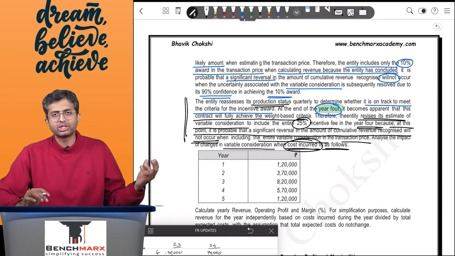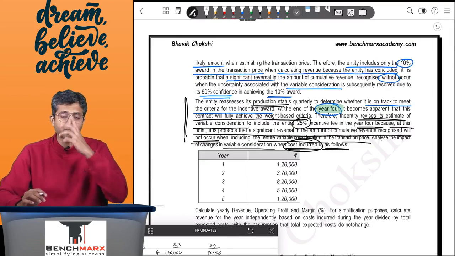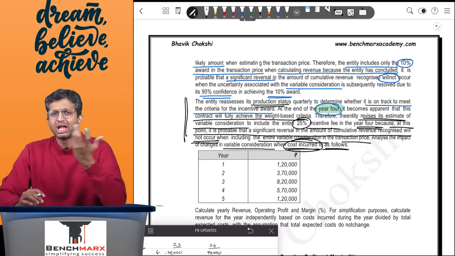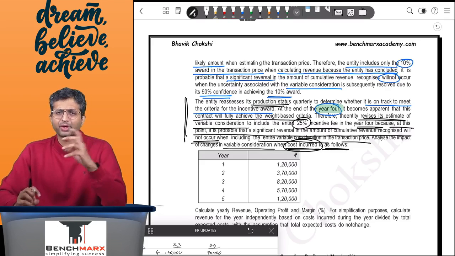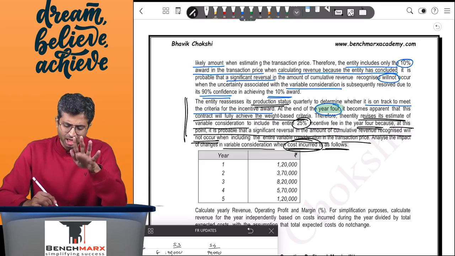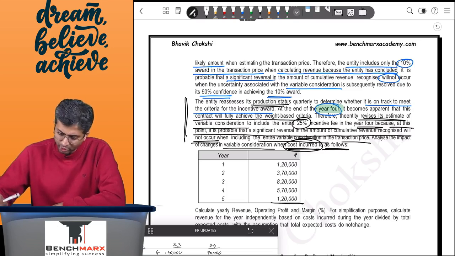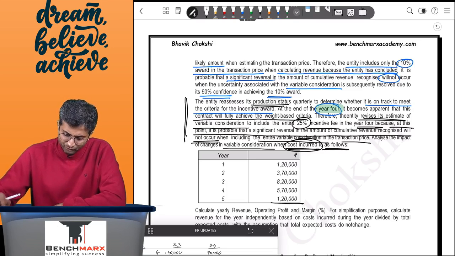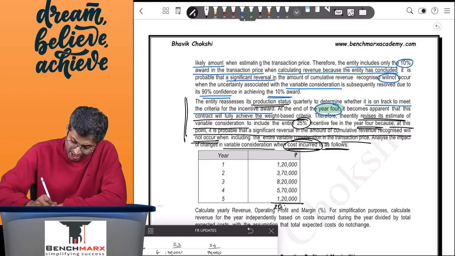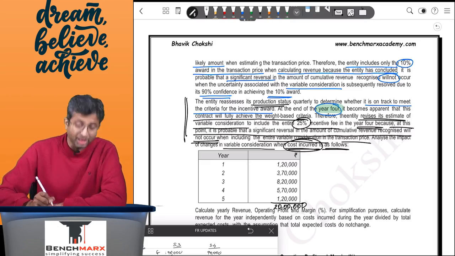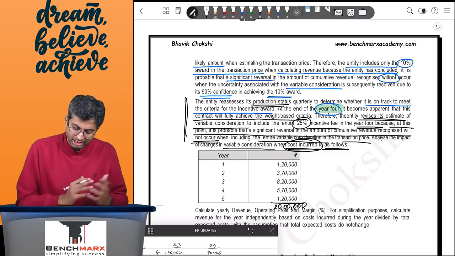Remember, you have been told that the stage of completion is calculated using the cost to cost input method, which is typically the cost incurred upon the total estimated cost. So you have been given 5 costs, and if you total up these 5 costs, this is 1,20,000, 3,70,000, 8,20,000, 5,70,000, 1,20,000, and hence this comes to 20 lakhs. This is the cost that you were originally expecting. Remember, the cost can also change.